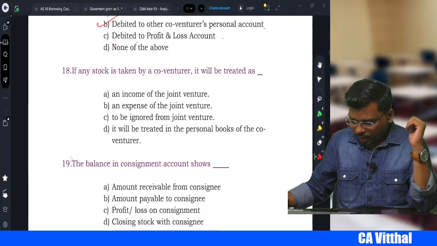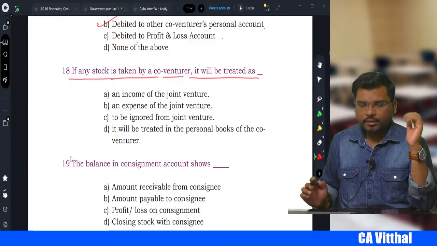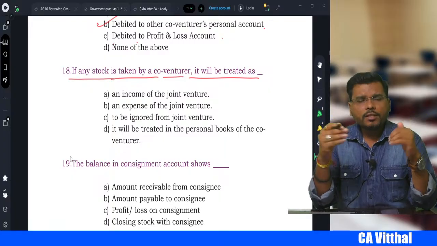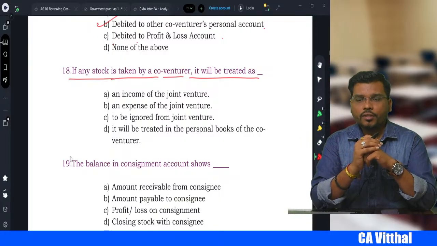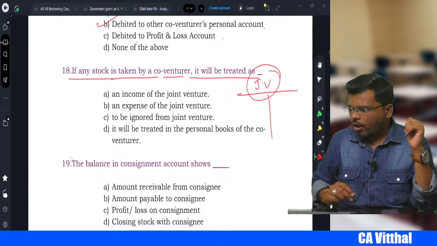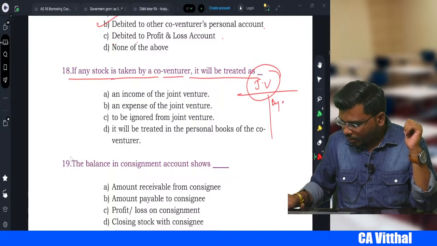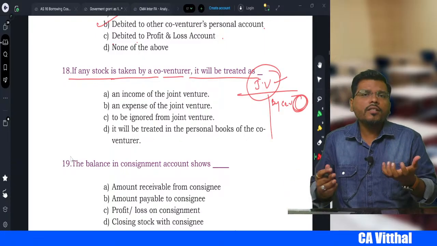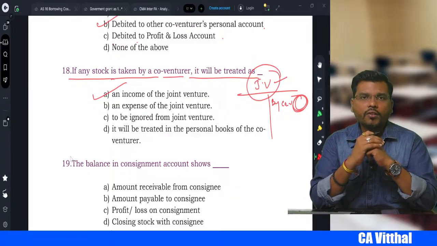Okay, next, if any stock is taken by co-venturer, it will be treated as, yes, very good, very beautiful question. If the co-venturer is taking any stock which is left over, that is an income for the joint venture, right? Because when you prepare the joint venture account, in that joint venture account, what do we write in the credit side? By co-venturer. So if we write in the credit side, it means it is an income, because the nature of joint venture account is nominal, right? So it is an income for the joint venture, right?